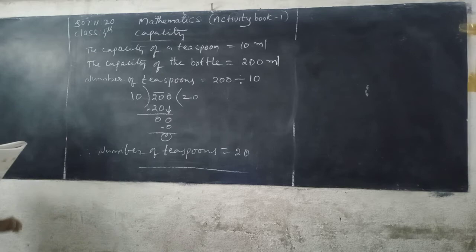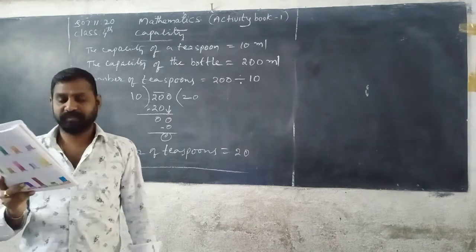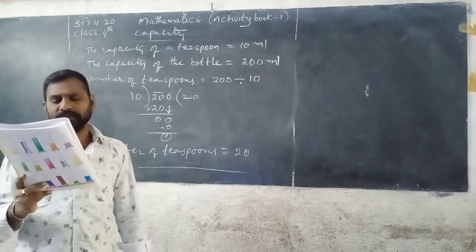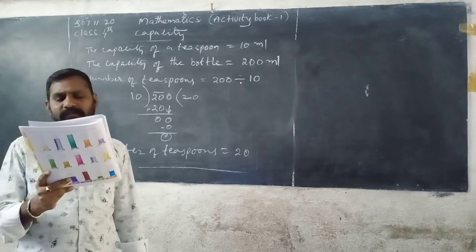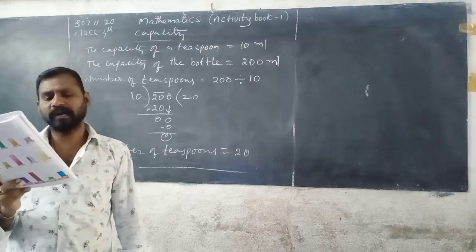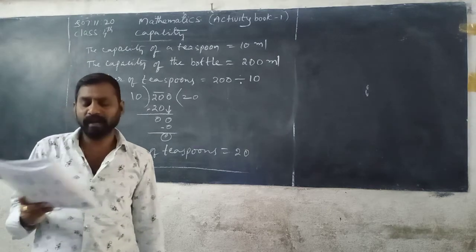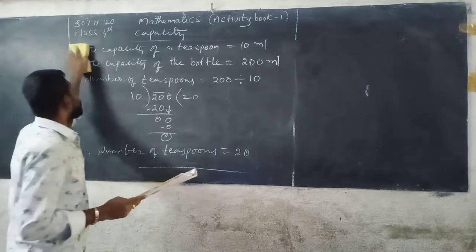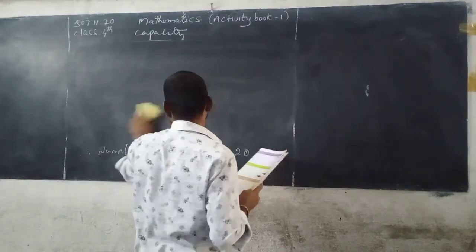Now next one is Sunita made 4 liters of mango juice. She filled 400 milliliter bottles with this juice. How many 400 milliliter bottles did she fill with the 4 liters of mango juice? Very simple, beta.